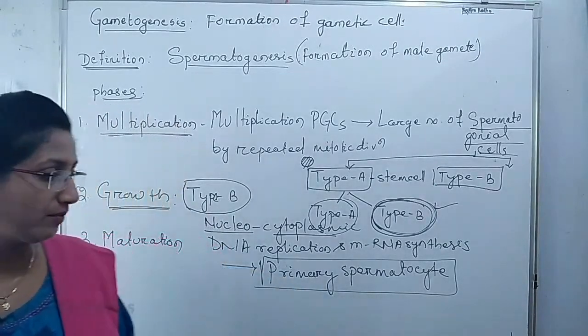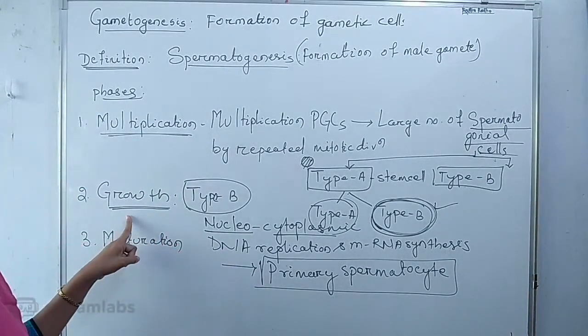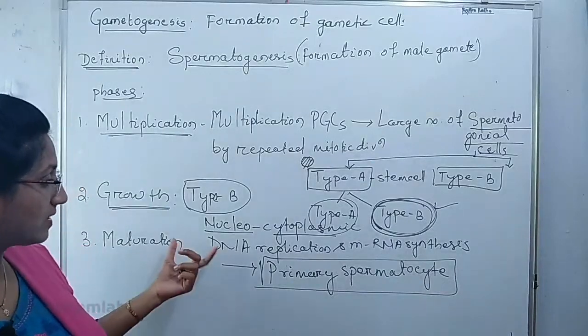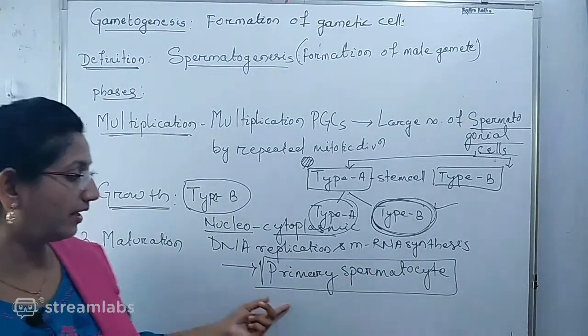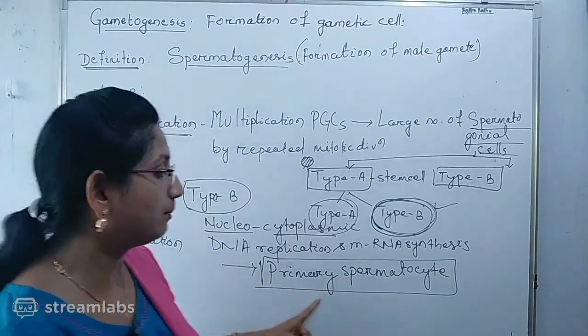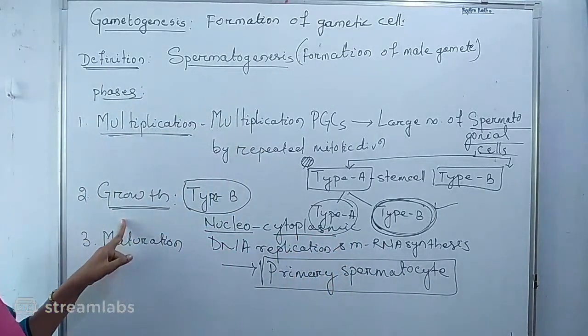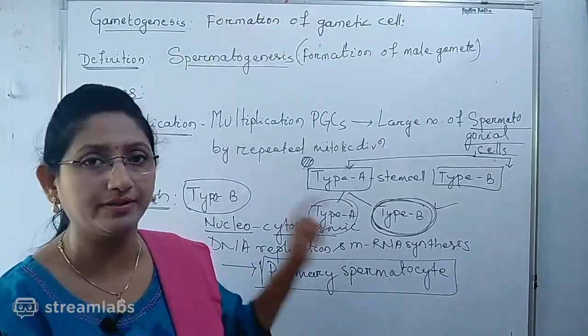All these type B spermatogonial cells undergo this growth phase by seeking nourishment from the nurse cells. After the completion of growth phase, what we will get is the primary spermatocyte.